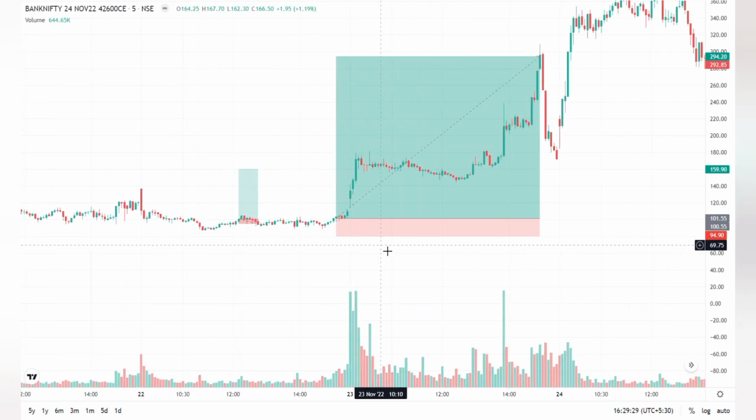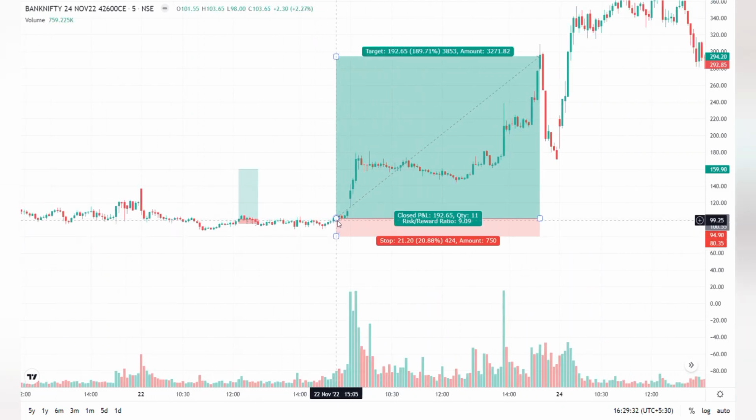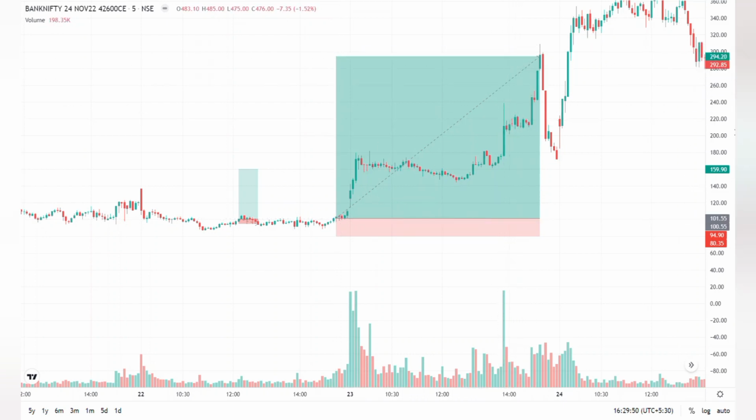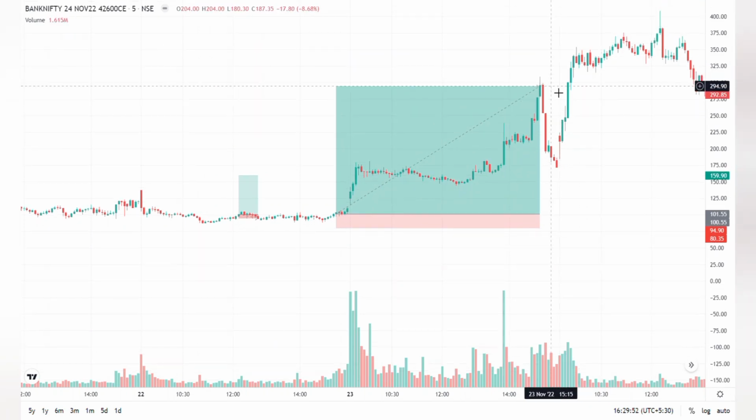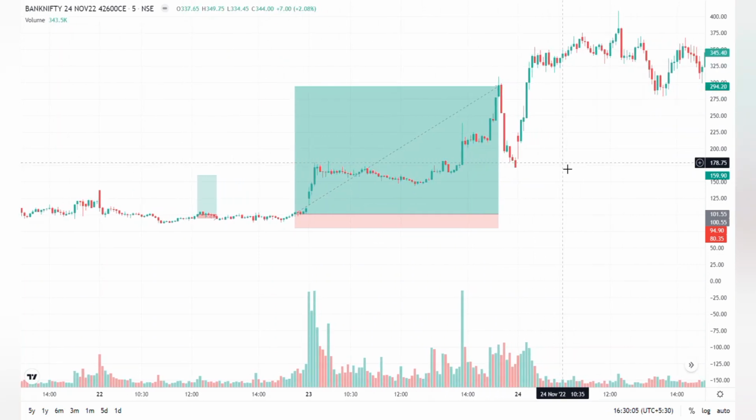So as I have mentioned, near around 3:05 p.m. I have taken the trade. It was exactly 102 rupees, not 101, but around 102.35. I have entered the position and I was holding it. And the target I have booked was nearly around 295. It's not 295, but near around 293 I have booked. So nearly 200% return, which is an exceptionally great return.